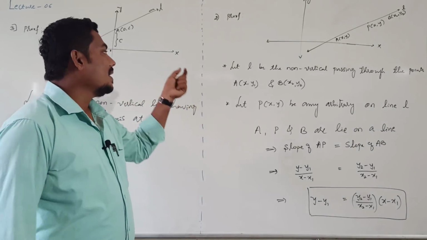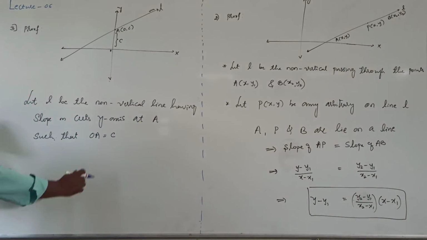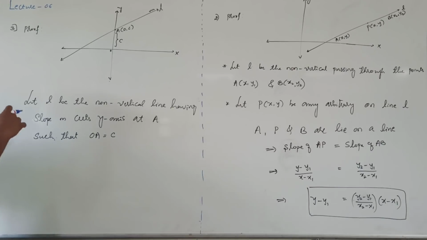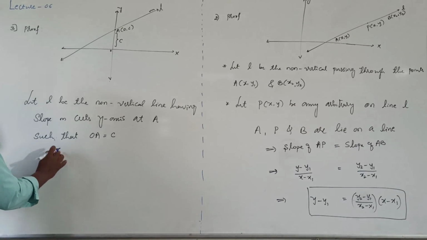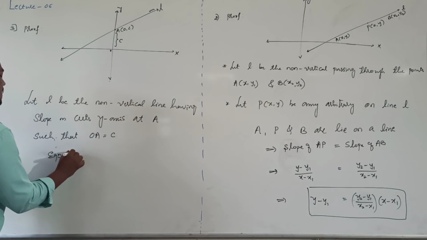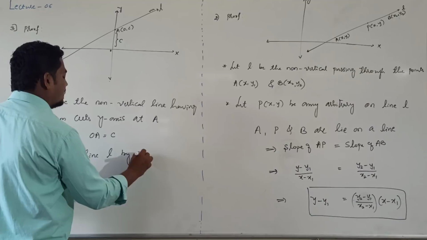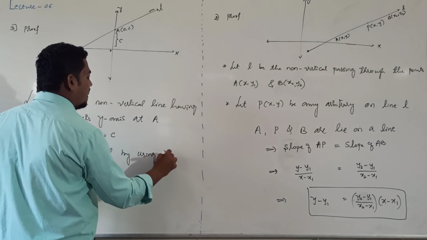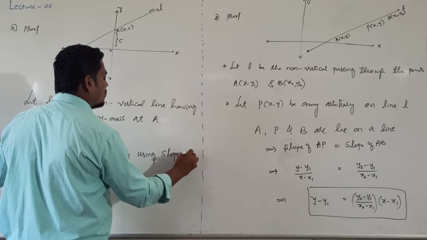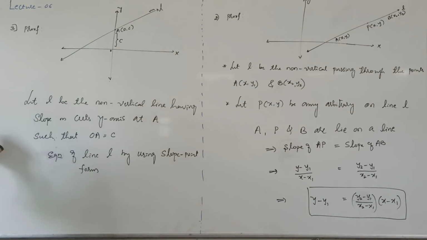Y-intercept means it is also a point on the y-axis and it is on the line L. Now equation of line L by using slope point form, right?